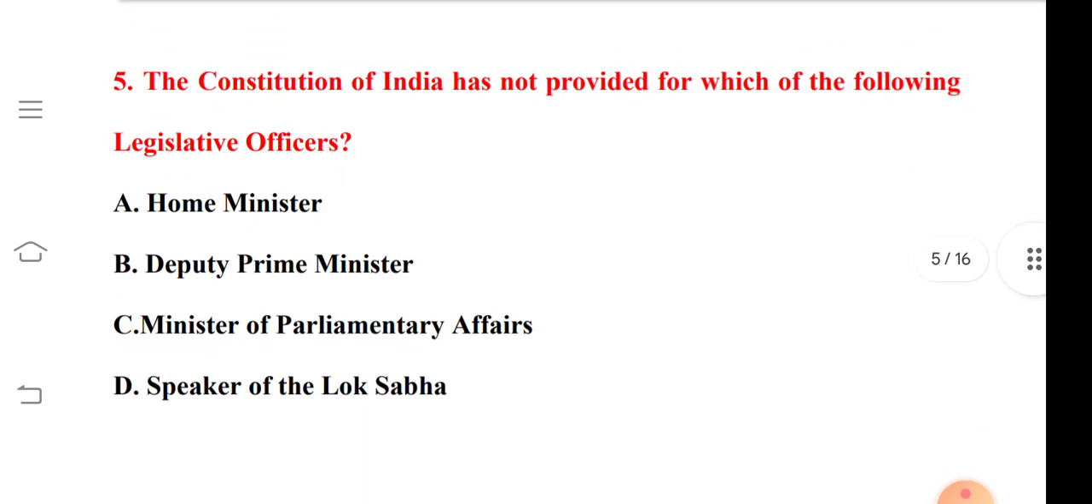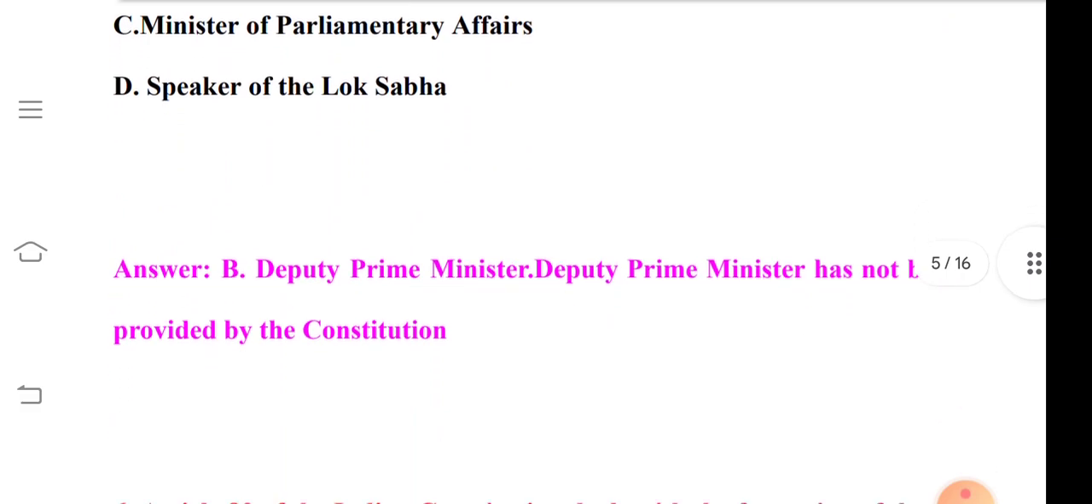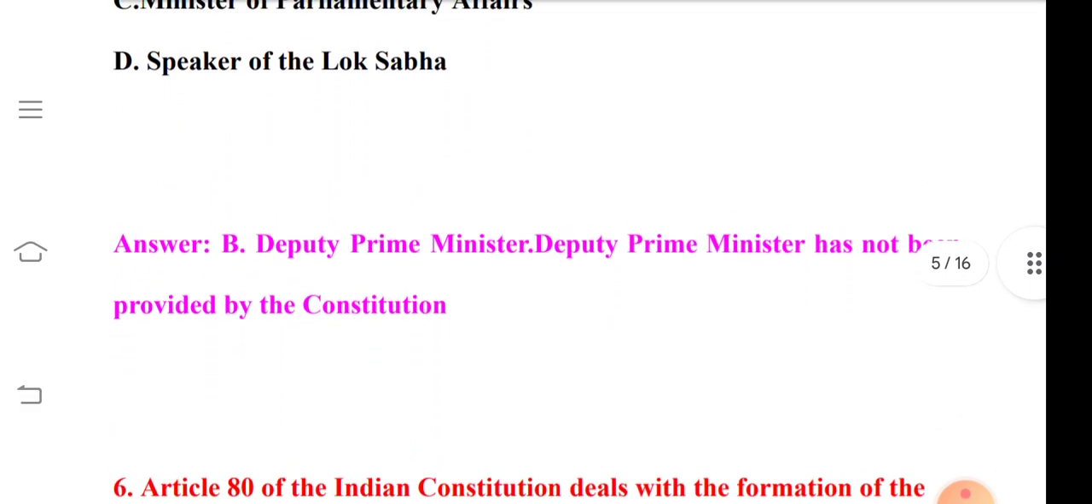So question number 5 is the Constitution of India has not provided for which of the following legislative officers? Option A is Home Minister, option B is Deputy Prime Minister, option C is Minister of Parliamentary Affairs, and option D is Speaker of the Lok Sabha. So its correct answer is option B, that is the Deputy Prime Minister. Deputy Prime Minister has not been provided by the Constitution.